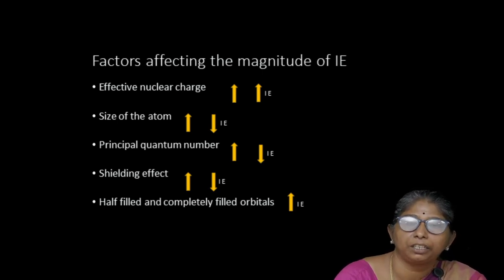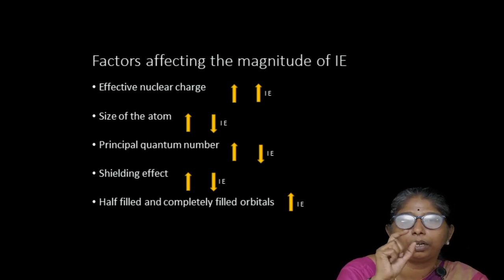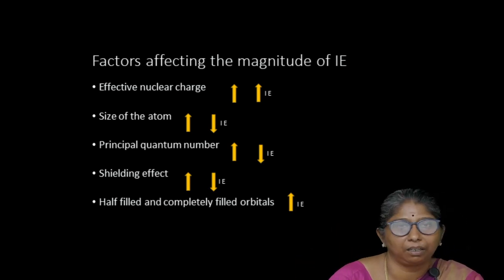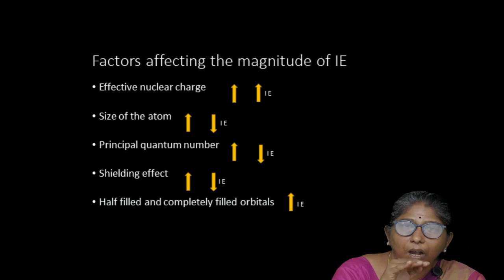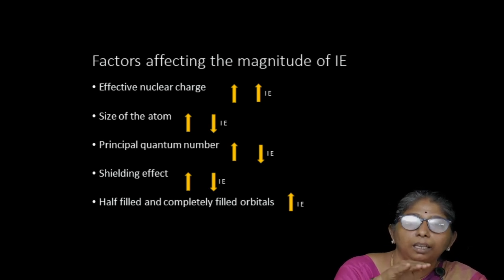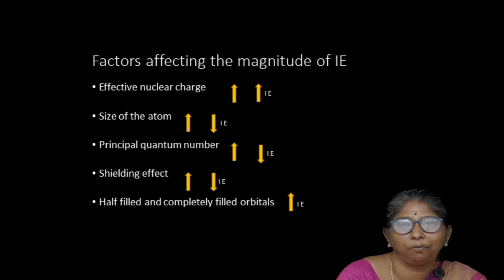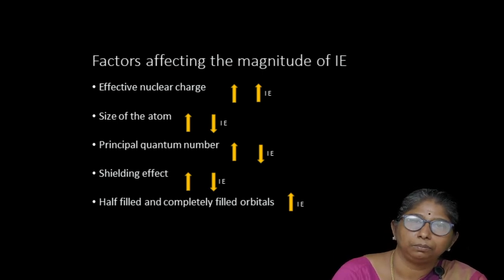Now moving to the next point, half-filled and completely filled orbitals. You know, half-filled orbitals means each orbital having a single electron. So in the case of S sub shell you have one orbital, in the case of P sub shell you have 3 orbitals, Px, Py, Pz. In D sub shell you have 5 orbitals, and in F sub shell you have 7 orbitals. If each and every orbital has a single electron, then it becomes half filled, then it becomes stable, நிலையானதாக மாறிடும்.